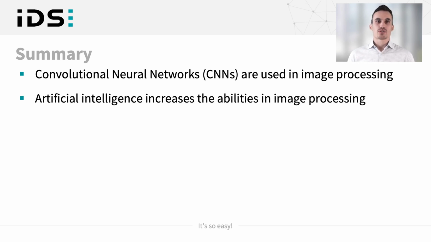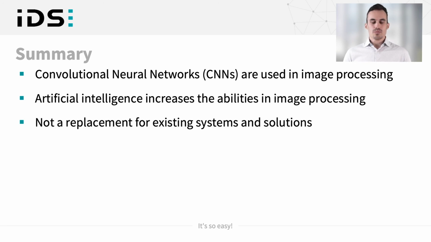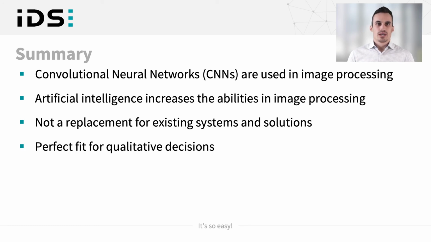Artificial intelligence increases the possibilities of image processing, which means it does not replace existing systems and solutions. It is more used in addition to classic solutions and can solve different problems which cannot be solved with other solutions. It is the perfect fit for qualitative decisions, which is really important to find the right task.